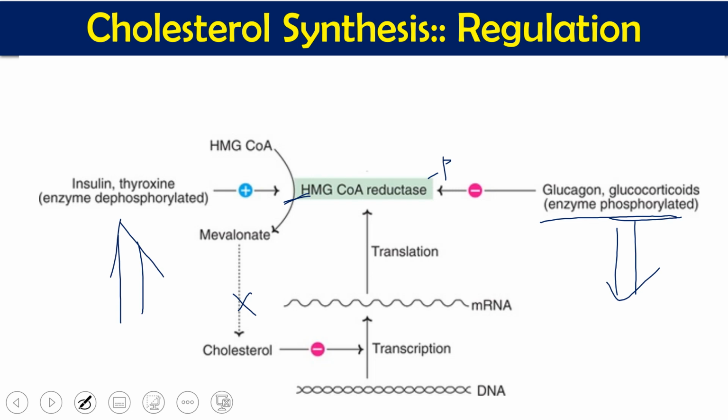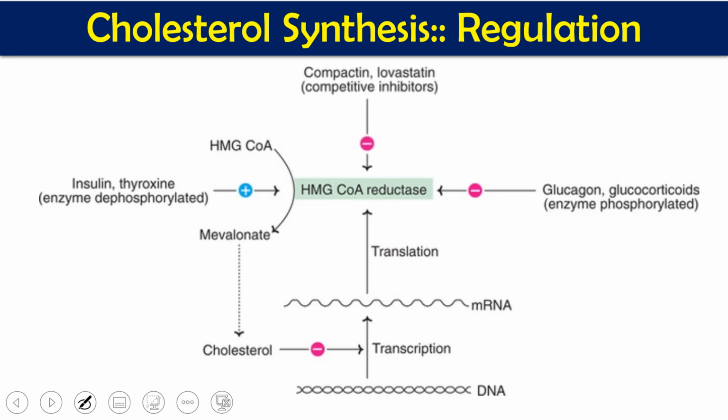The third kind of regulation is by competitive inhibitors. There are certain drugs like compactin and lovastatin, meaning almost all the statin category of drugs. These are fungal products. They are used to decrease the serum cholesterol level in patients with hypercholesterolemia.